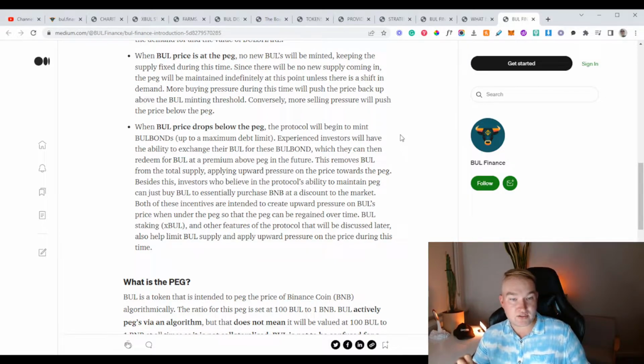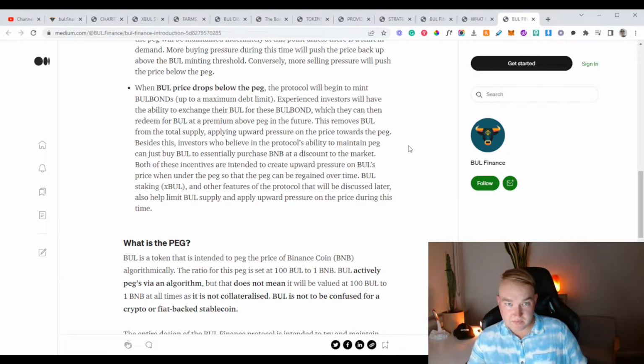More buying pressure during this time will push the price back up above the bull minting threshold. Conversely, more selling pressure will push the price below the peg. Interesting way to do it.